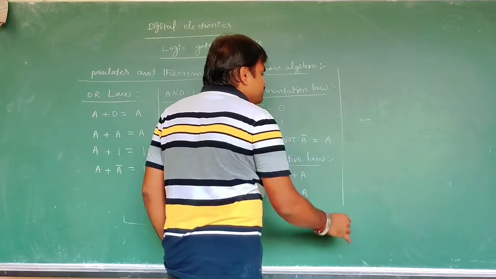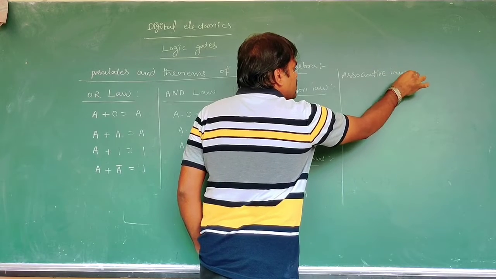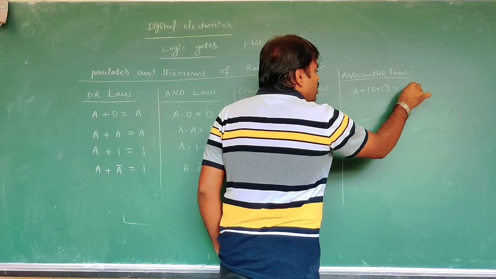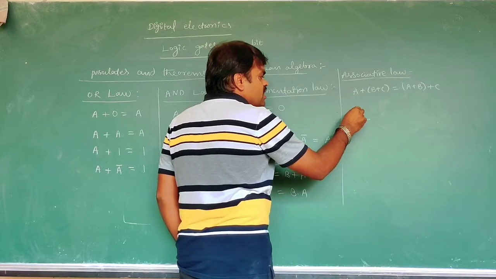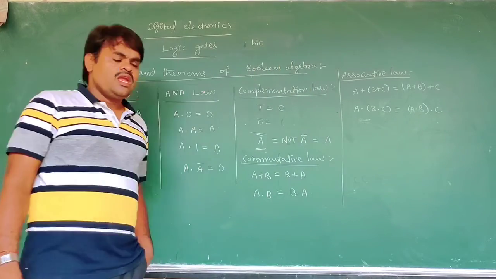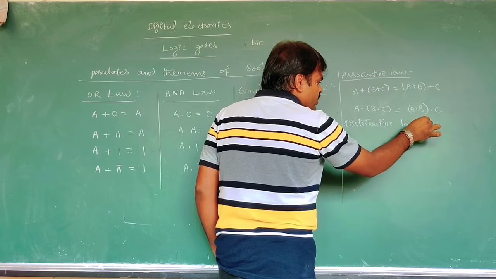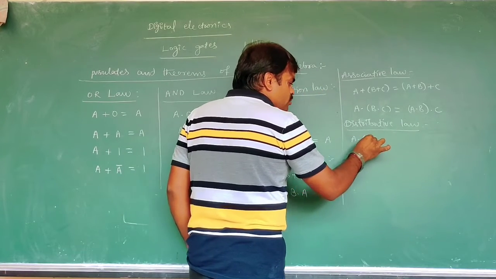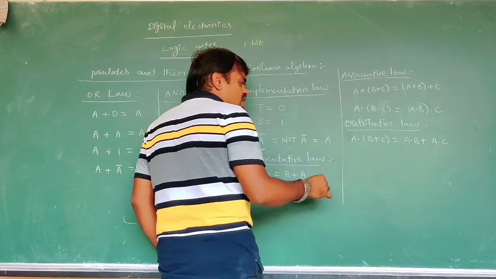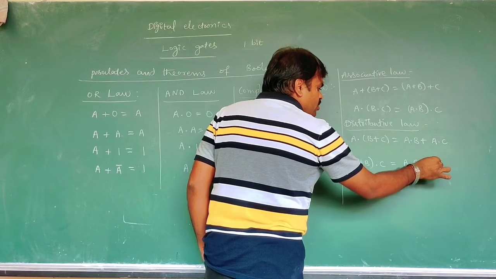Now the associative law: A plus B plus C is equal to A plus B plus C, and A dot B dot C is equal to A dot B dot C. Now the distributive law: A dot (B plus C) is equal to A dot B plus A dot C, or A plus B dot C is (A plus B) dot (A plus C).